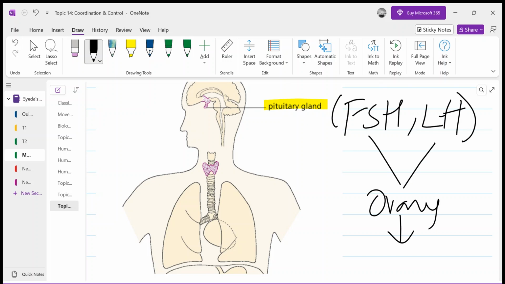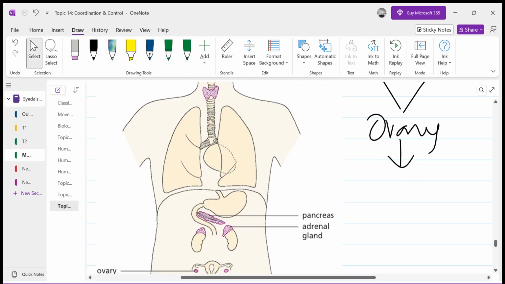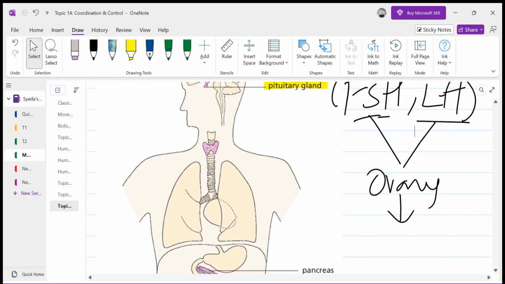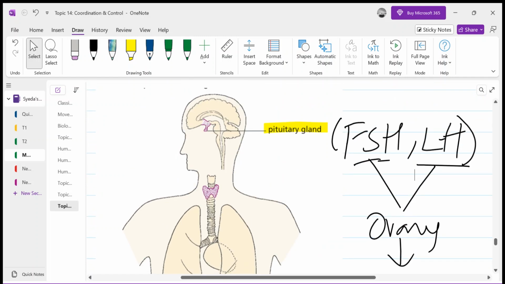We will also discuss the ovary and its hormones in detail in topic 16, not now. We will only discuss in coordination and control the adrenal gland and the pancreatic hormones, insulin and glucagon, right? So the first endocrine gland is here.